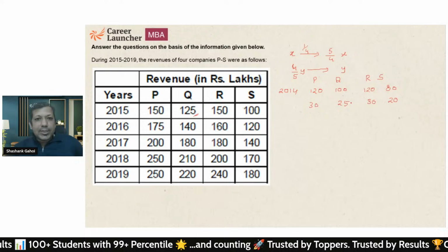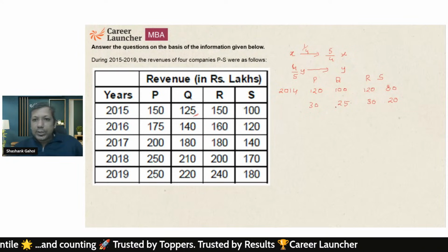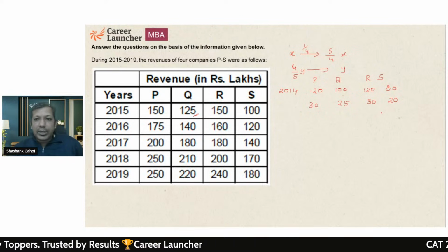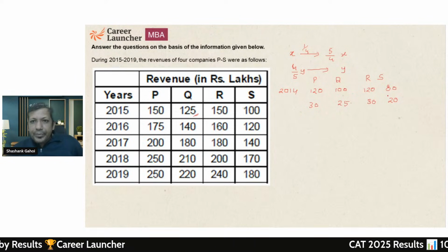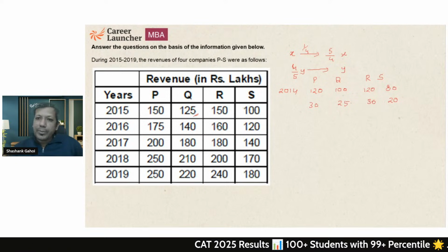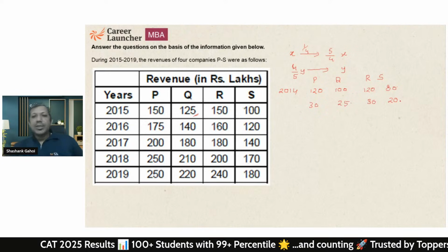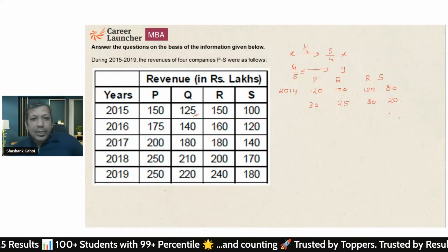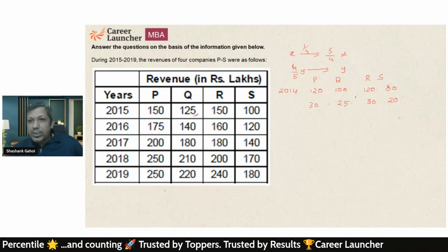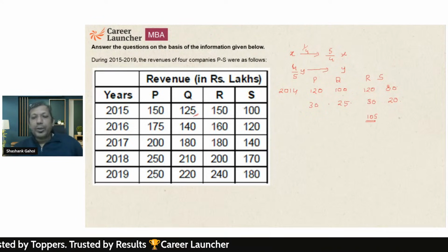So what is the total increase I am talking about? Till now, this is a 25% increase, 25% increase, 25% increase, and this is a 25% increase. So the overall increase that I am getting is going to be 105.